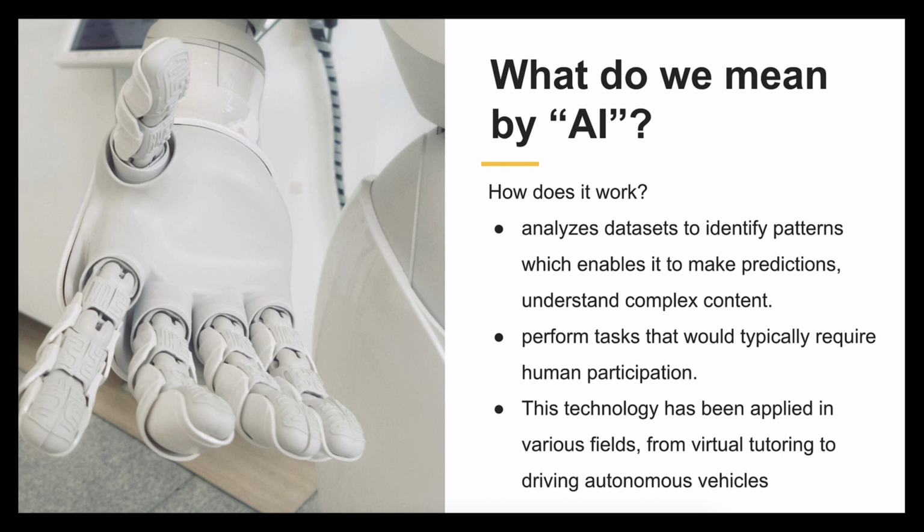So, what is AI? Artificial intelligence, or AI, functions by analyzing large data sets to identify patterns, allowing it to make predictions, understand complex content, or perform tasks that would typically require human participation. It uses algorithms, which are sets of rules or instructions, to process information and learn from it, improving its accuracy over time. This technology has been applied in various fields from virtual tutoring to driving autonomous vehicles by mimicking cognitive functions like learning and problem solving. Today, we'll mainly be focusing on text generators and image generators.